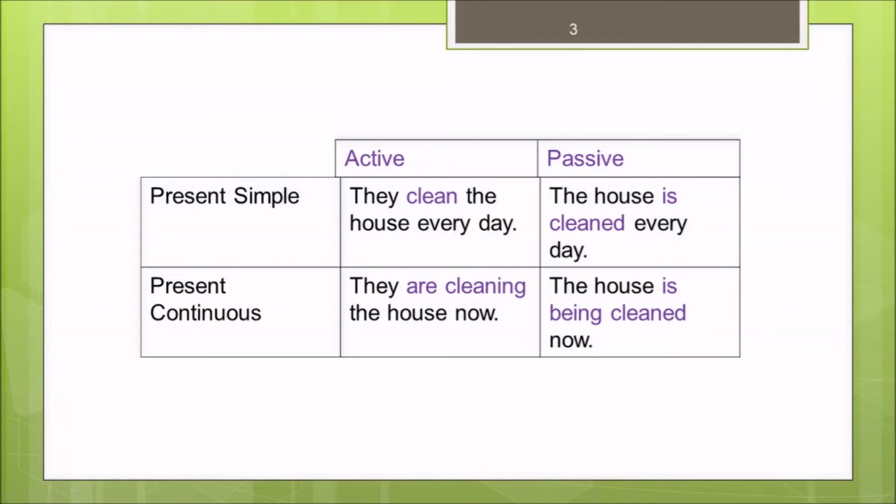In present continuous, we say, they are cleaning the house now. When we change it into passive, we say, the house is being cleaned. In continuous sentences, we use being to tell that the tense is continuous.